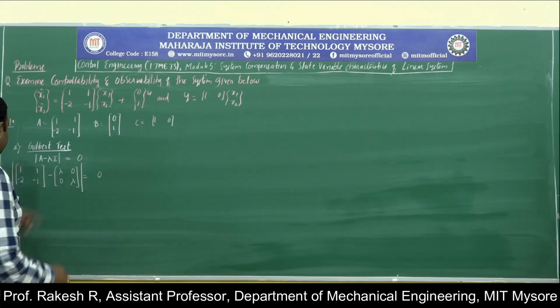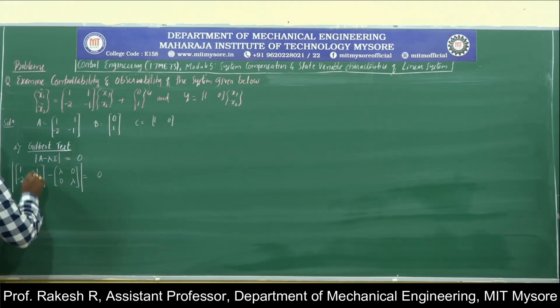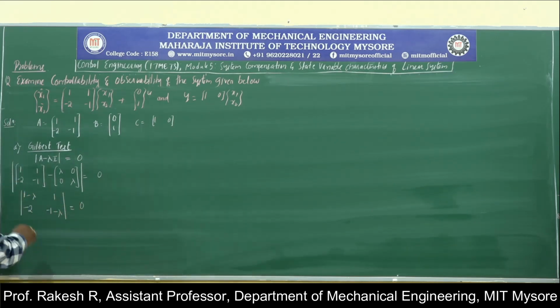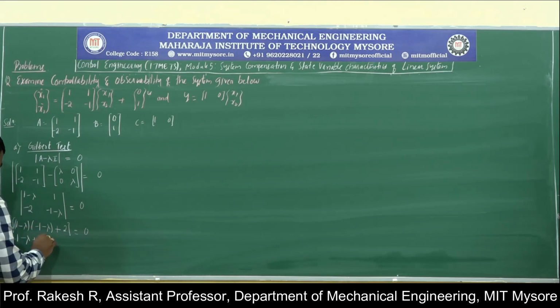What is this? 1 minus lambda, 1 minus 0 is 1, -2 minus 0 is -2, -1 minus lambda. This determinant will be equal to 0. Find out the determinant. 1 minus lambda into -1 minus lambda minus into minus 2 equal to 0. Multiply this, 1 into -1, -1 minus lambda, so plus lambda minus lambda square plus 2 equal to 0.